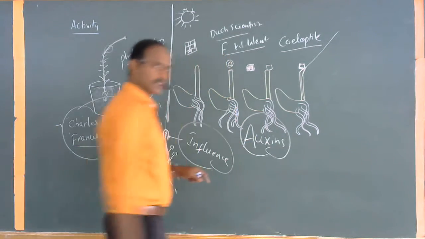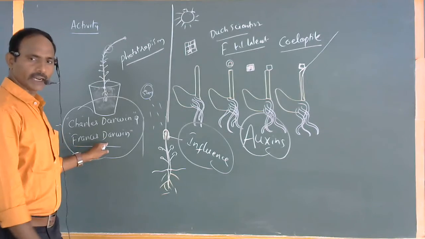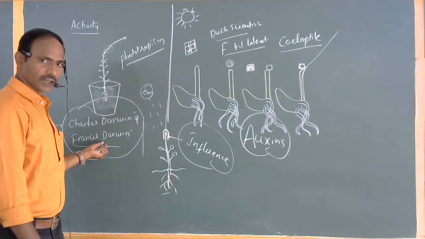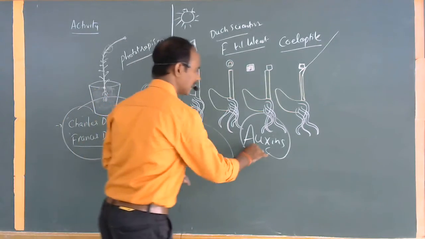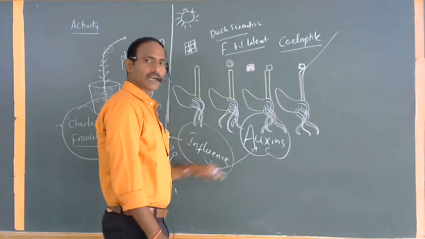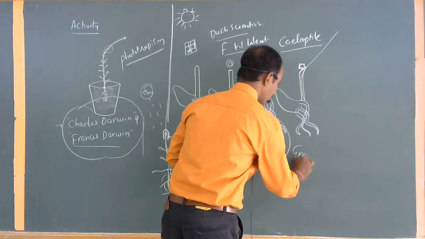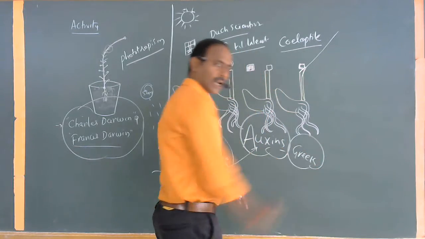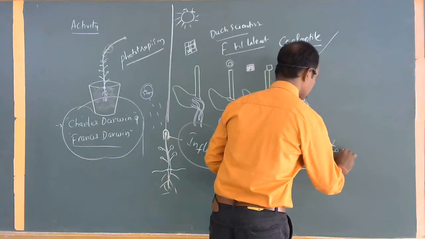A kind of growth influence. What Charles Darwin and Francis Darwin discovered is commonly called auxin. F.W. Went named this particular growth factor auxin. The word auxin derives from the Greek language, where auxin means to increase.